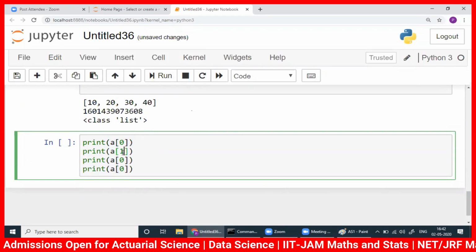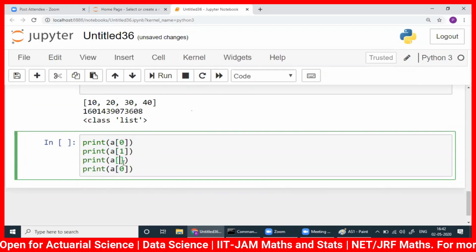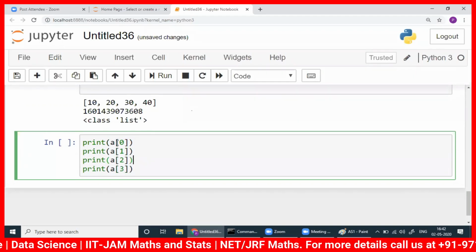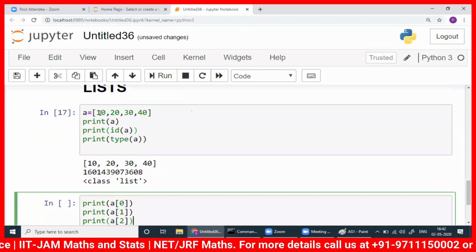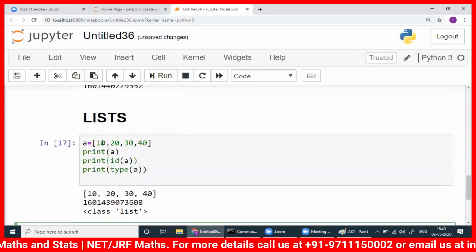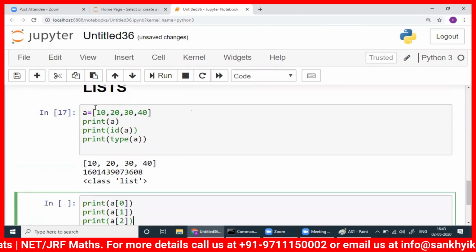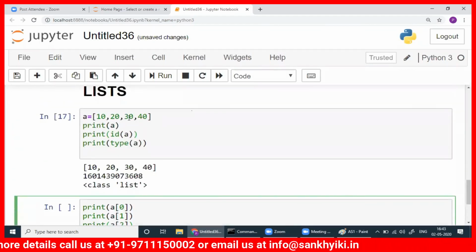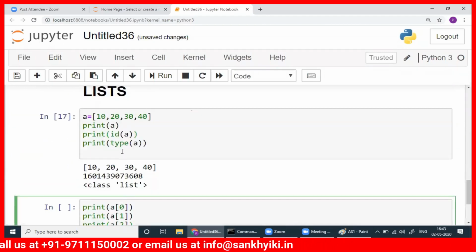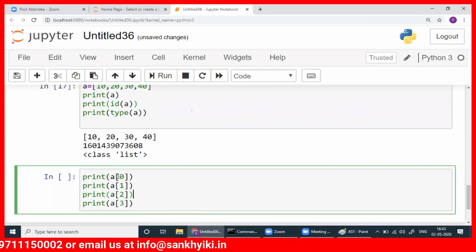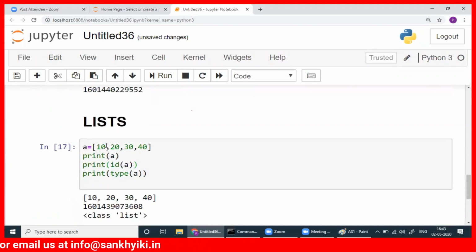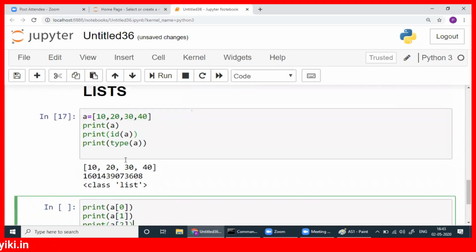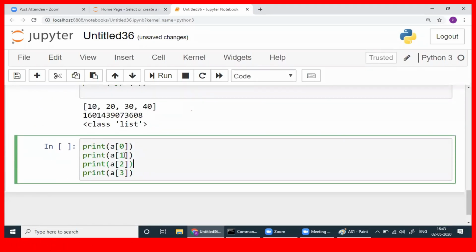Zero, 1 here, 2 here, 3 here. So A0 means the first one. This is the index of the list here. The first one is 0 and the second one is 1, then comes 2, then comes 3. So when you print A0, it will print the first one, that is 10. If you wanted to print the second one, you write A1 only.